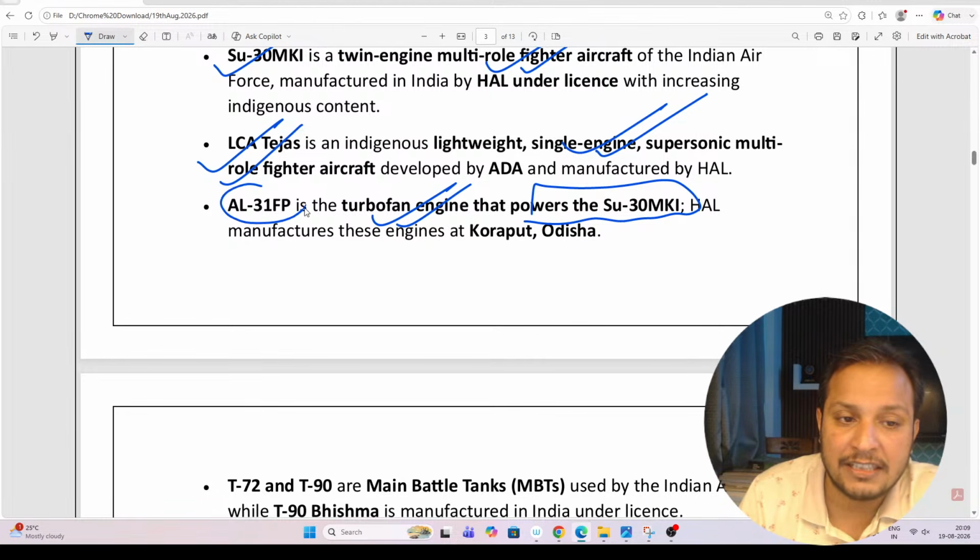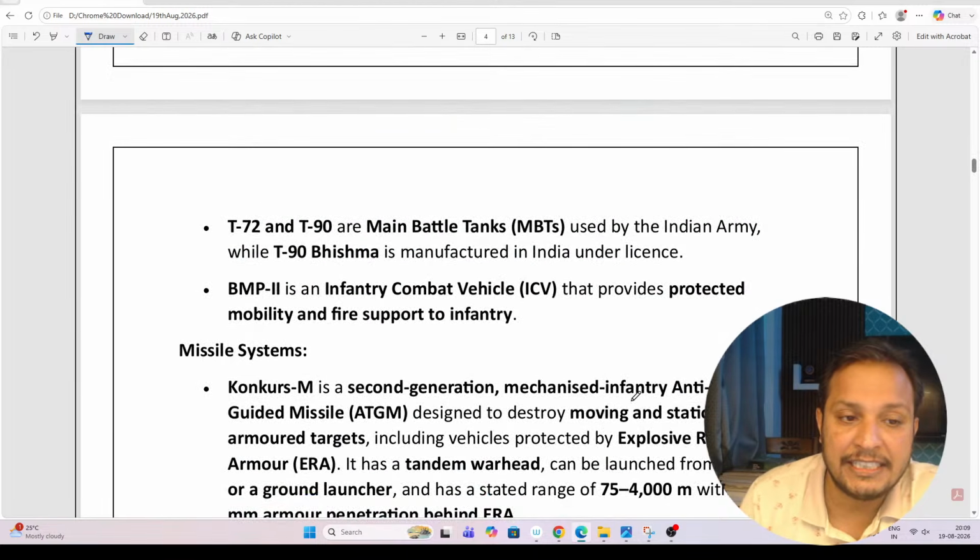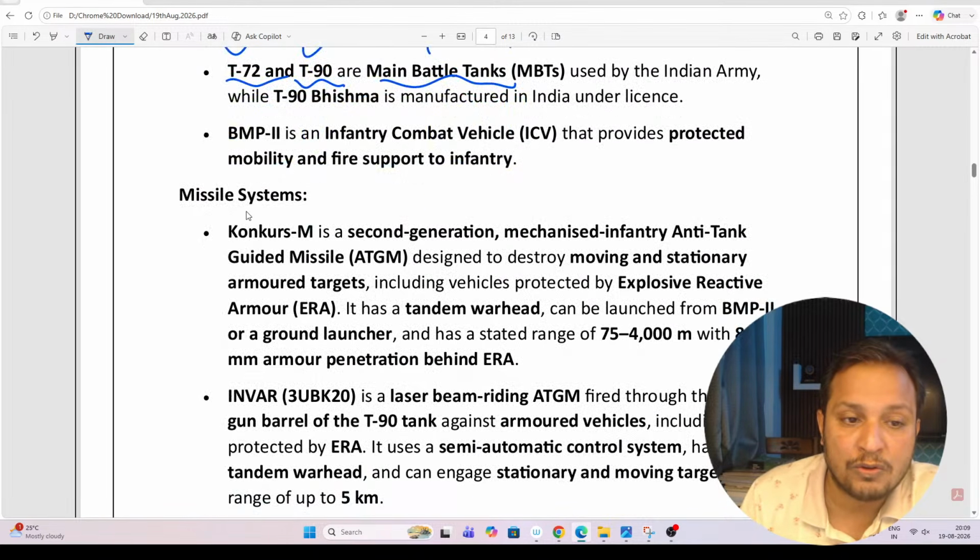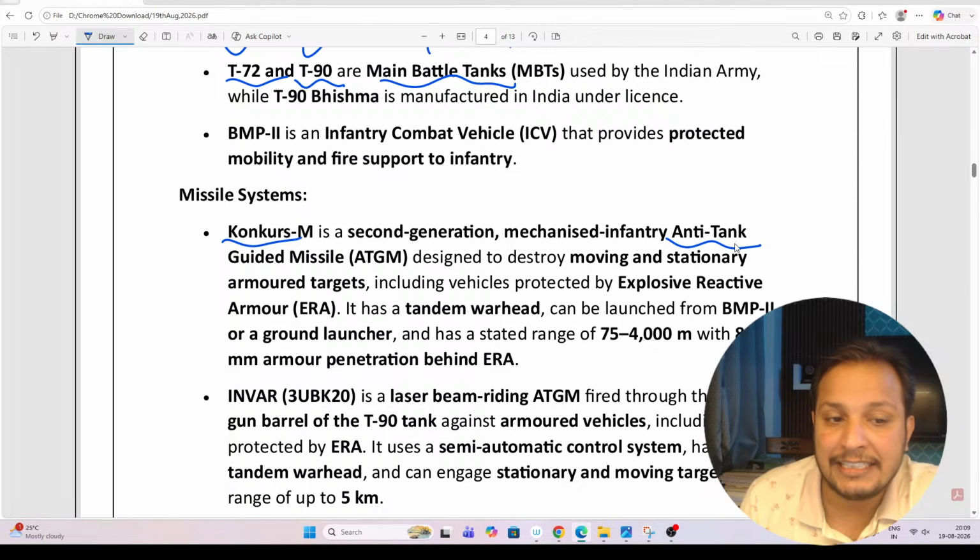Then we have T-72 and T-90, which are battle tanks. Then we have Konkurs, K-O-N-K-U-R-S, which is an anti-tank guided missile, and Invar.